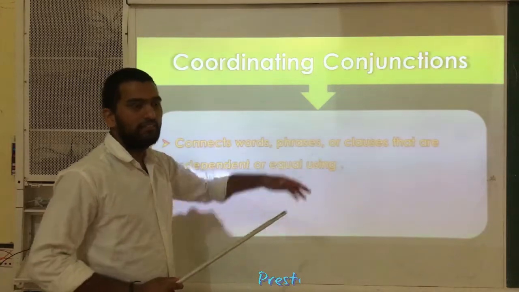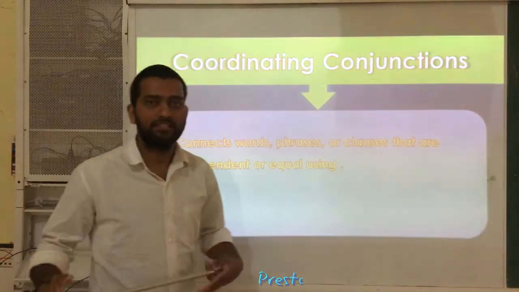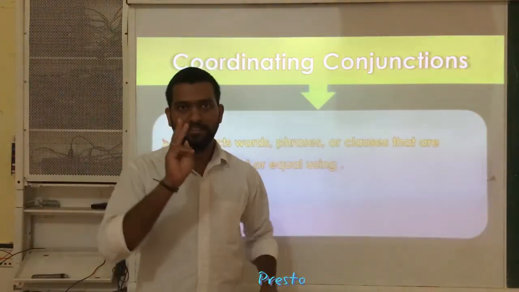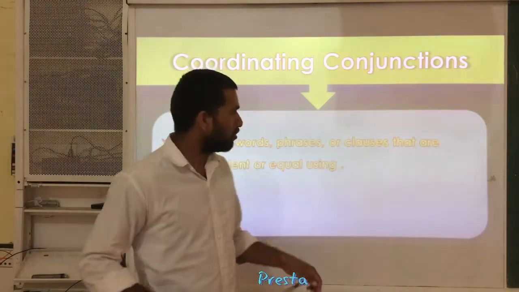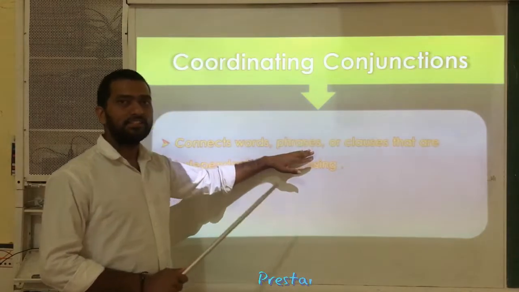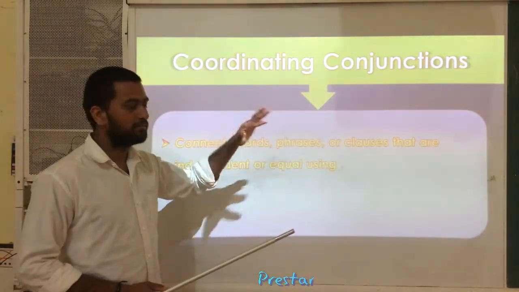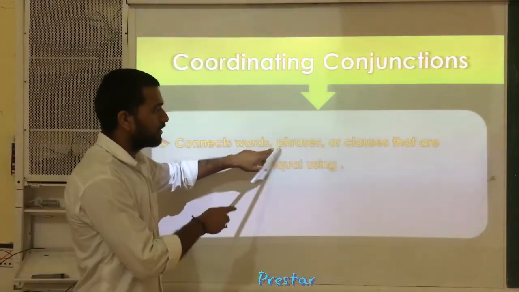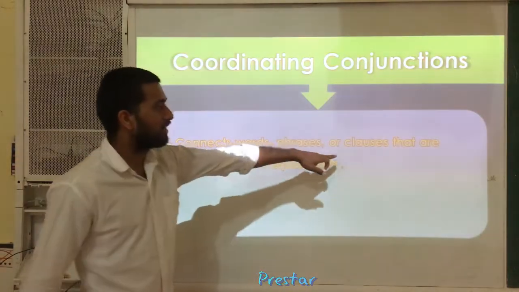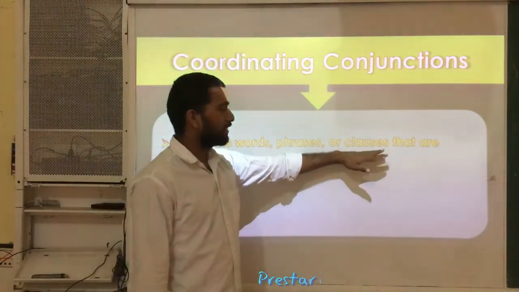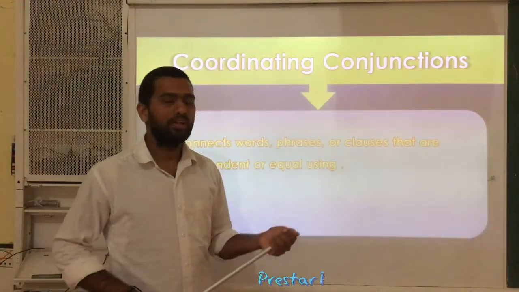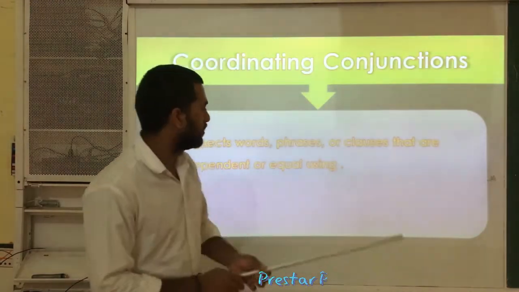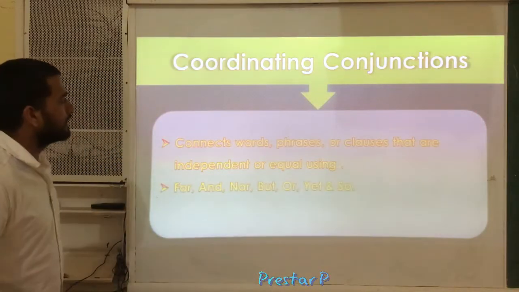Phrases means, for example, in the sky. In the sky, there are three words in this phrase, yes or no? And it doesn't have any complete sense. So, in a sentence, in the sky, at the moon, these types of groups of words are called phrases. And a clause has one finite verb, one noun and one object. That is called a clause. So, how are these coordinating conjunctions used?